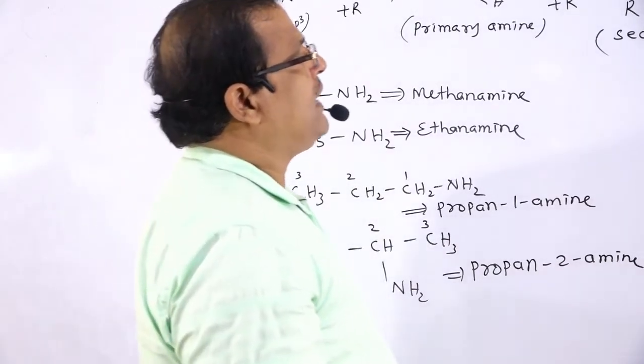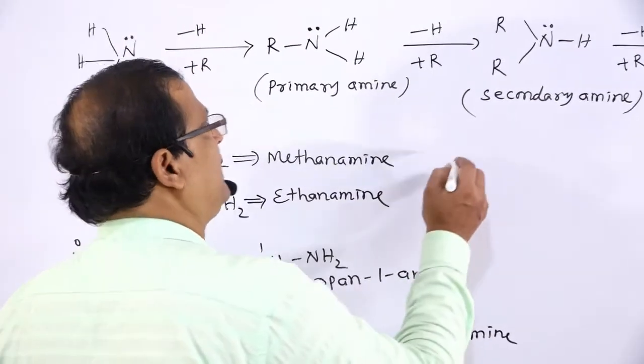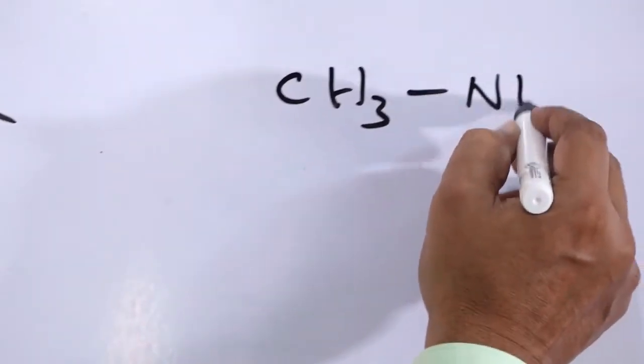Next we'll see the different formulas for secondary amines. Secondary amine, for example, CH3-NH-CH3.